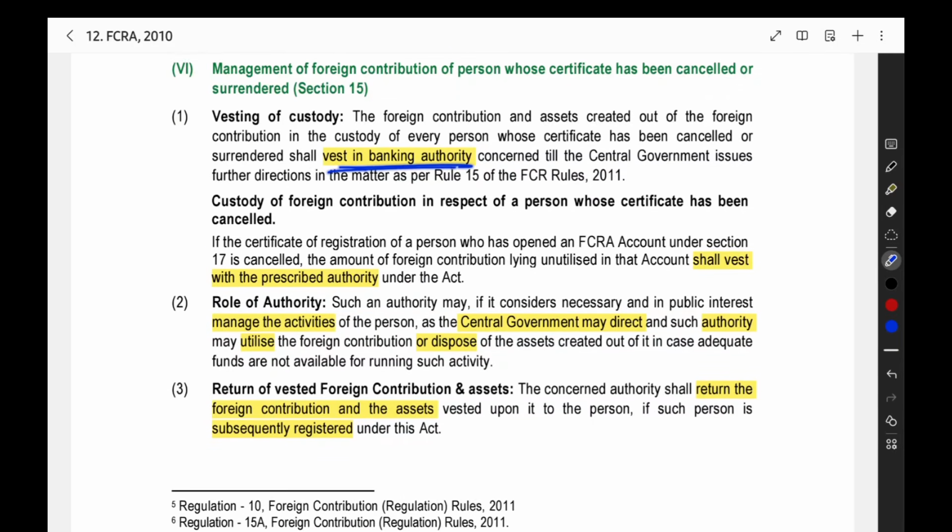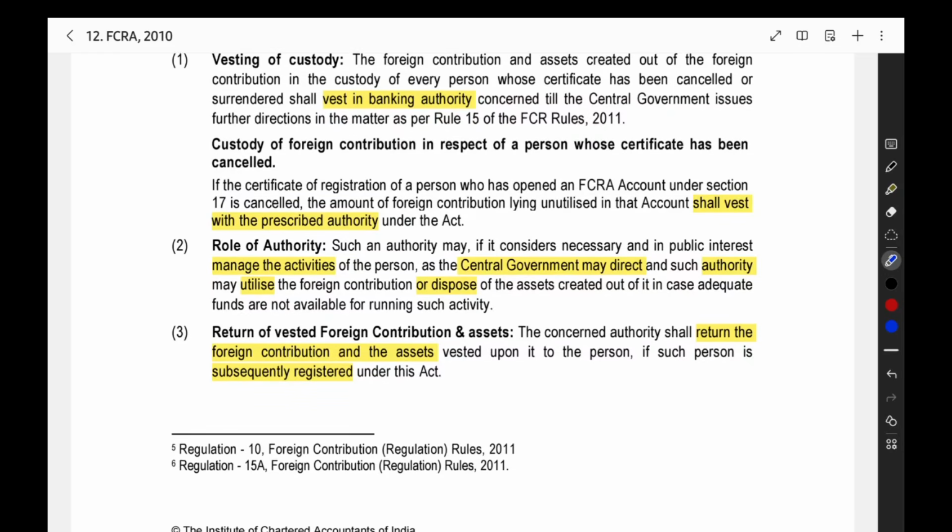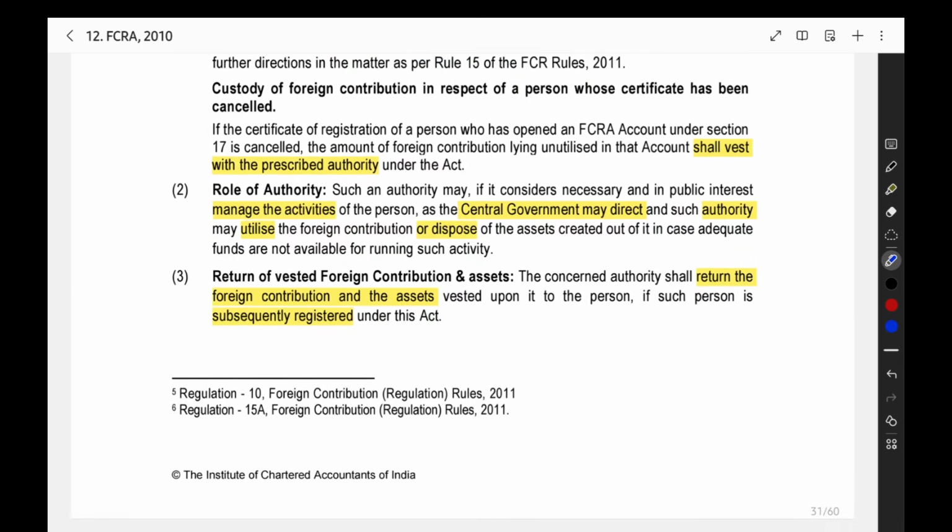So till now it will exist in the banking authority. In the Amendment Act, they have created a designated authority, like that some concept they have created, and that authority will manage all the assets and the foreign contribution of the organizations whose certificate has been cancelled. But the amendment bill, it did not get passed. So it is not an act till now. Now the next thing.